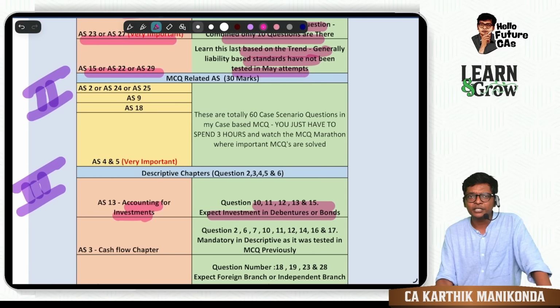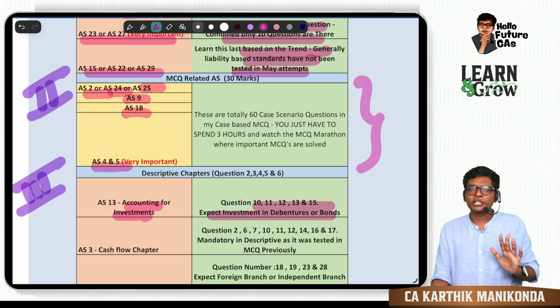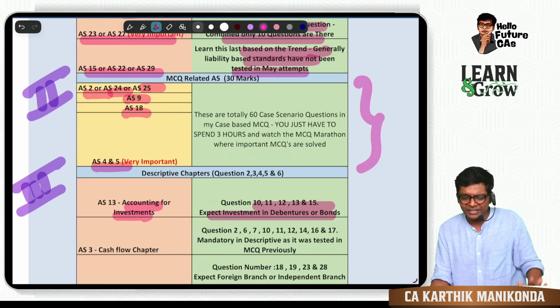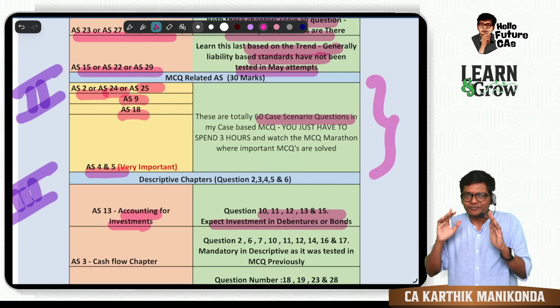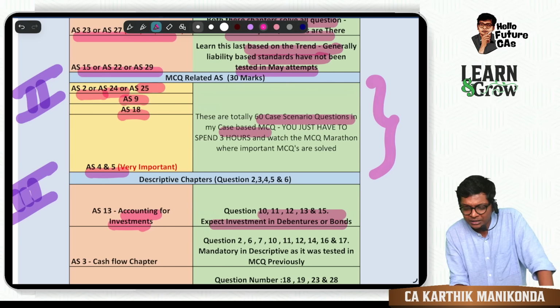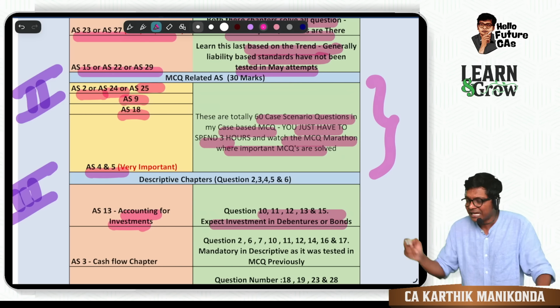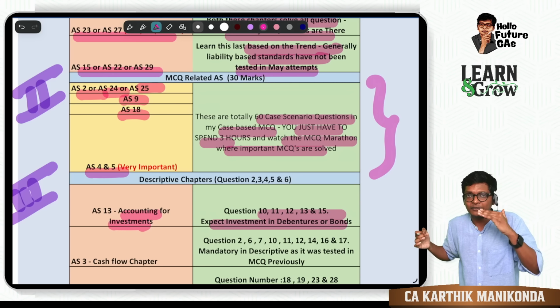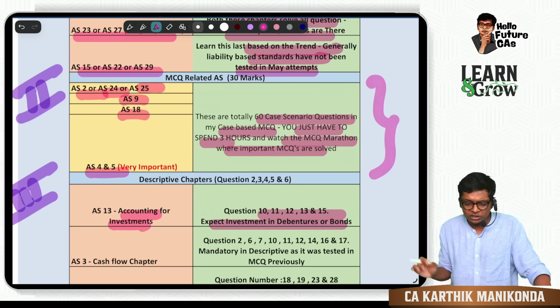Now coming to MCQ. AS 4 and 5 haven't come for 2 to 3 attempts, so they become important. Then AS 2, 24, 25, 9 and 18 become important for MCQ. For MCQ, don't do anything except what I'm telling you. I have around 60 case scenario questions in my material, and I have solved case-based MCQs and put them on YouTube for free. Just spend 3 hours and watch my MCQ marathon, where I show you the art of solving MCQ questions. If you have time, go and watch that also, guys.